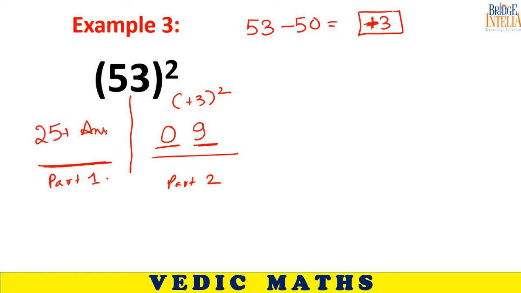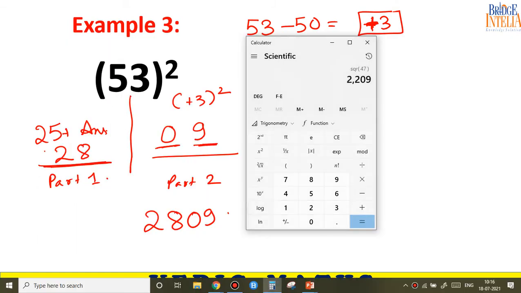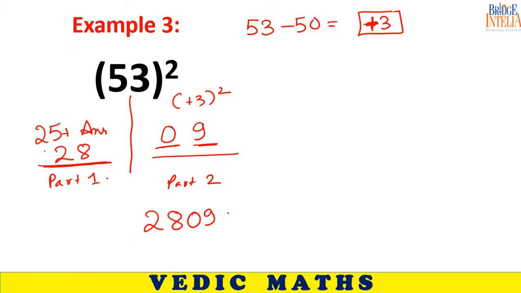This time the answer comes with a positive sign, so no problem. 25 plus 3, 28. So the answer is 2809. We can verify this one. 53 whole square comes out to be equal to 2809.